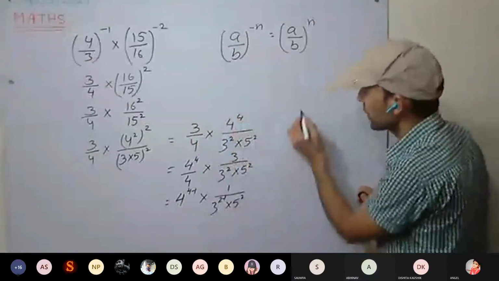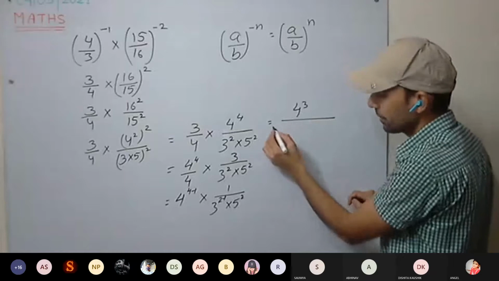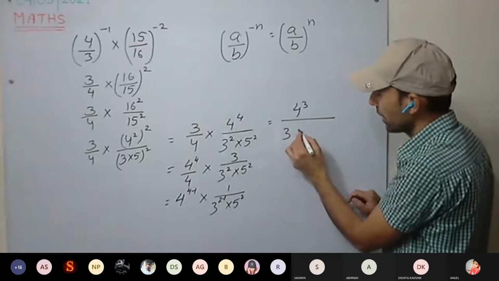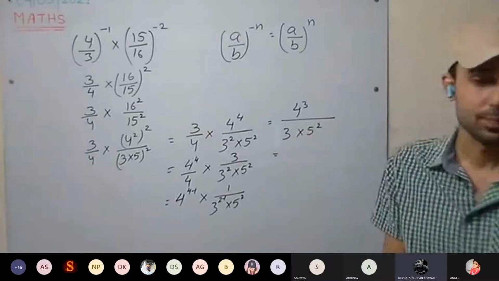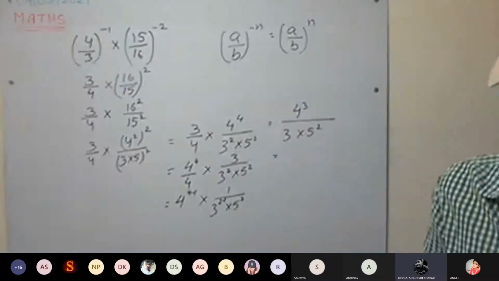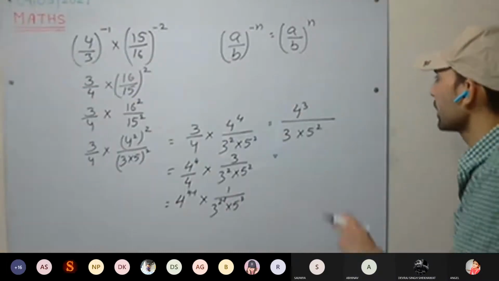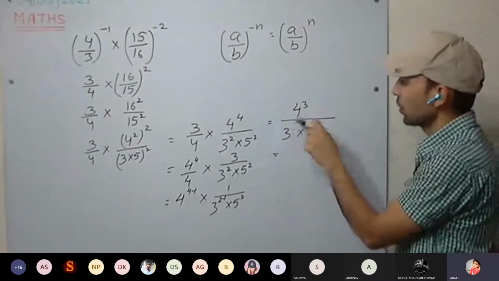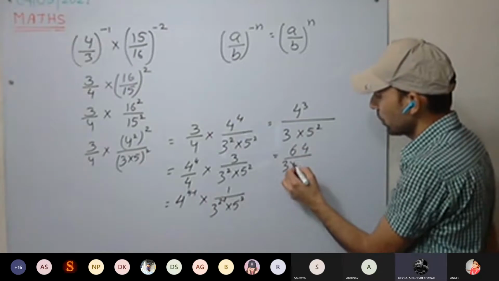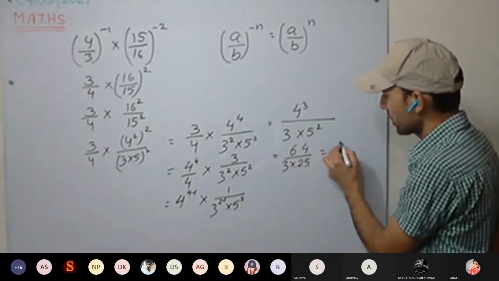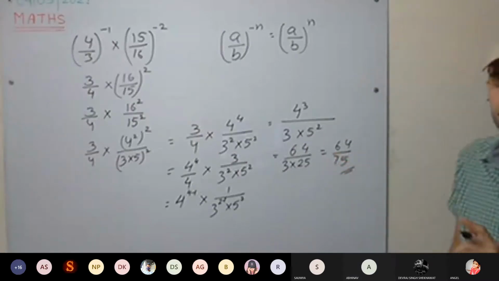So this one will be how much? 4 raised to power 3, 4 cube, divided by 3 into 5 square. Now you can find the value. 4 into 4 is 16, 16 into 4 is 64. 3 into 25 is 75. So it is 64 upon 75. Understood, everyone?